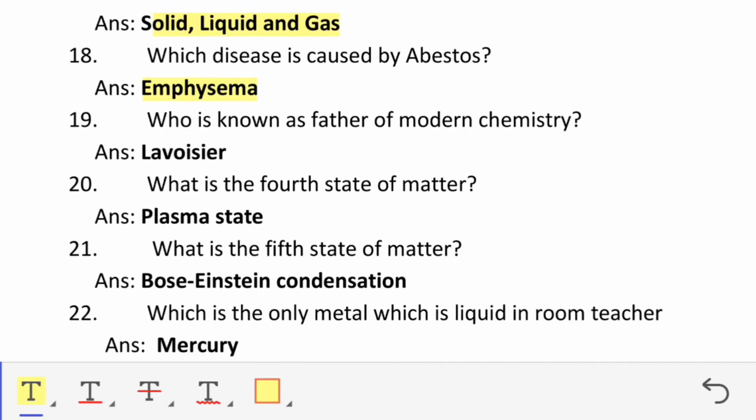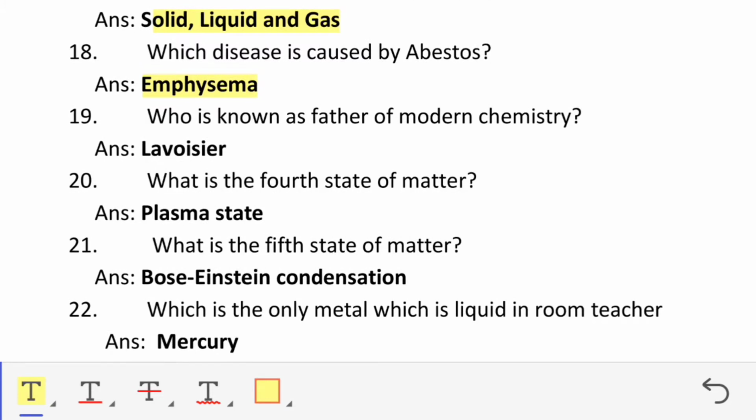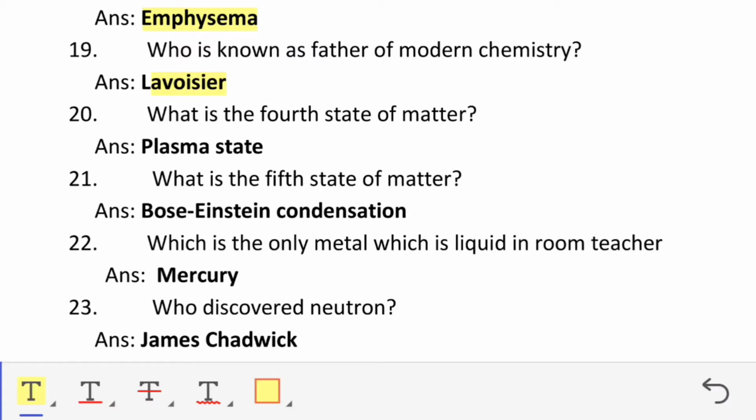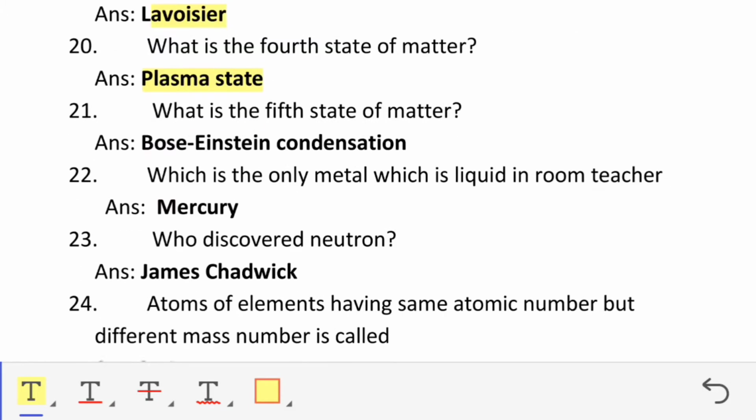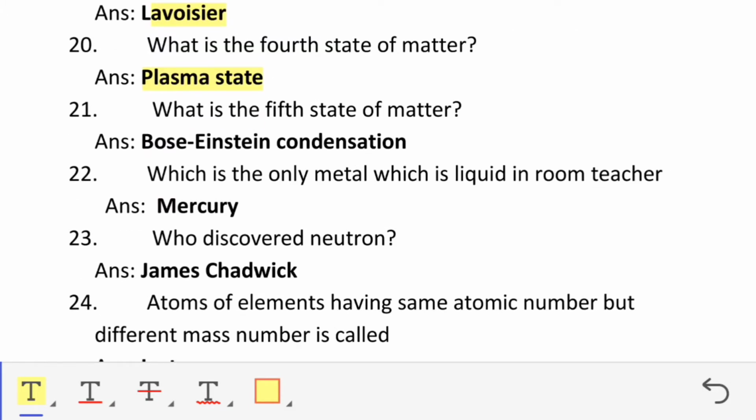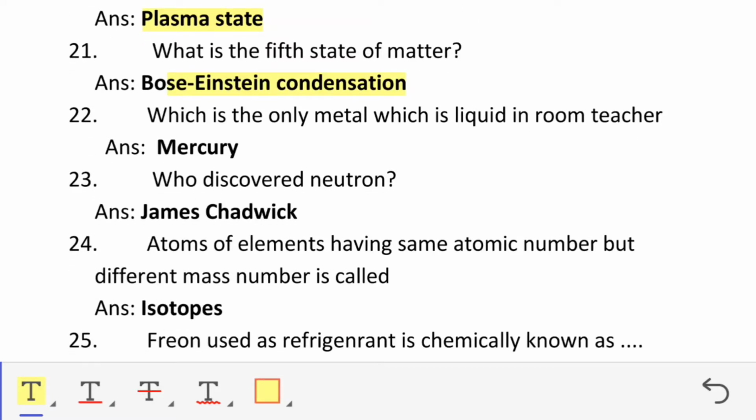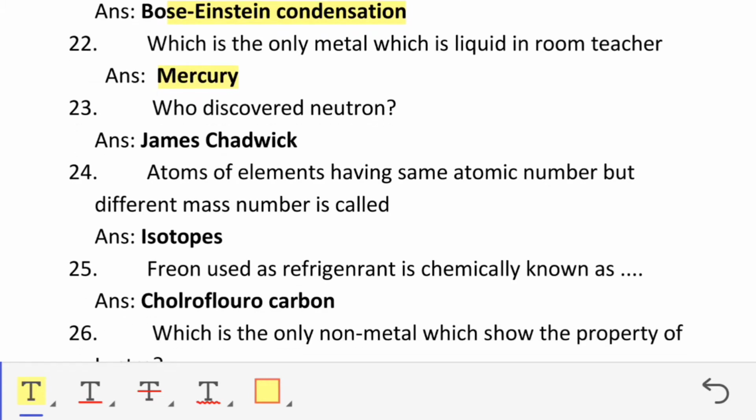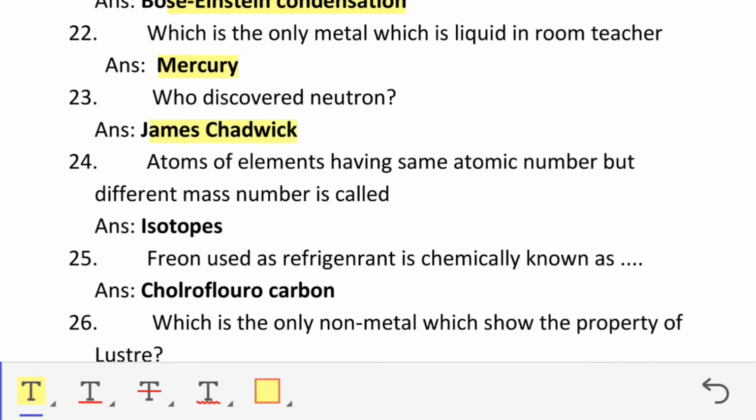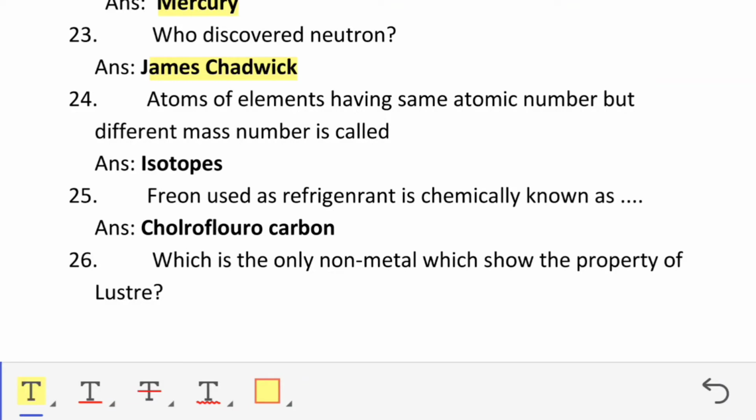Which disease is caused by asbestos? Emphysema. Who is known as the father of modern chemistry? Lavoisier. What is the fourth state of matter? Plasma state. What is the fifth state of matter? Bose-Einstein condensate. Which is the only metal which is liquid at room temperature? Mercury. Who discovered neutron? James Chadwick. Atoms of elements having same atomic number but different mass number are called isotopes.